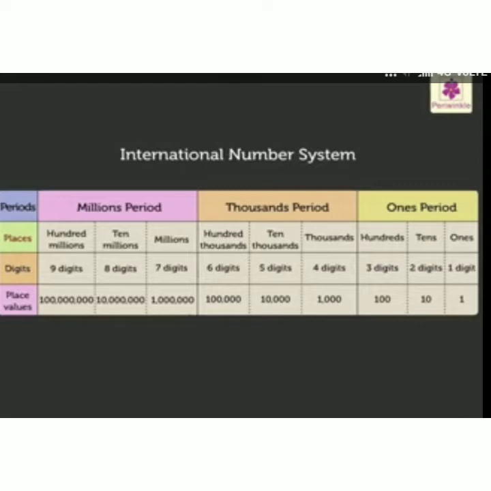After every 3 digits I have to use commas. With the help of commas we can write the standard form. With the help of periods we can write the number name. So the international number system is divided into 3 periods: ones period, thousands period, millions period.